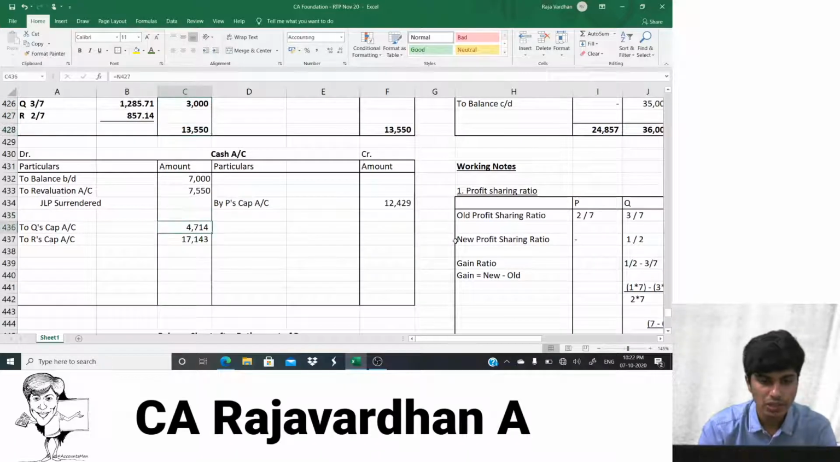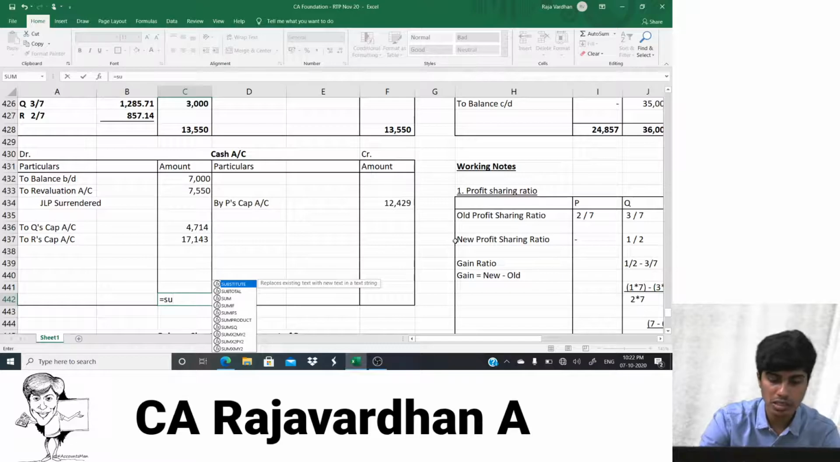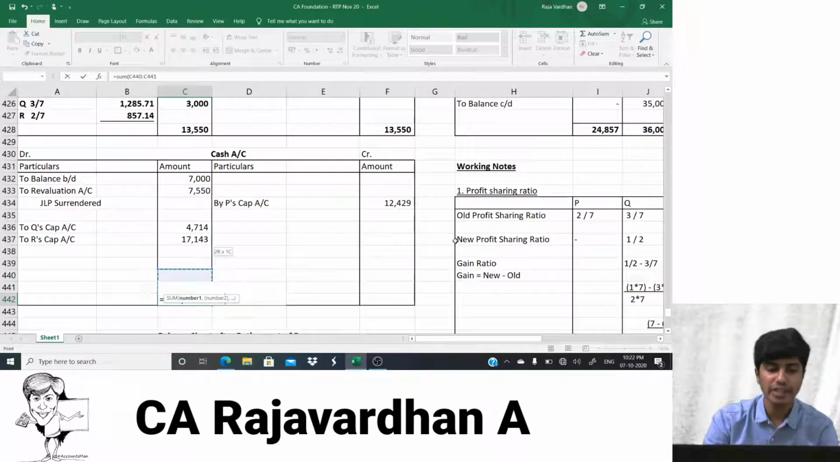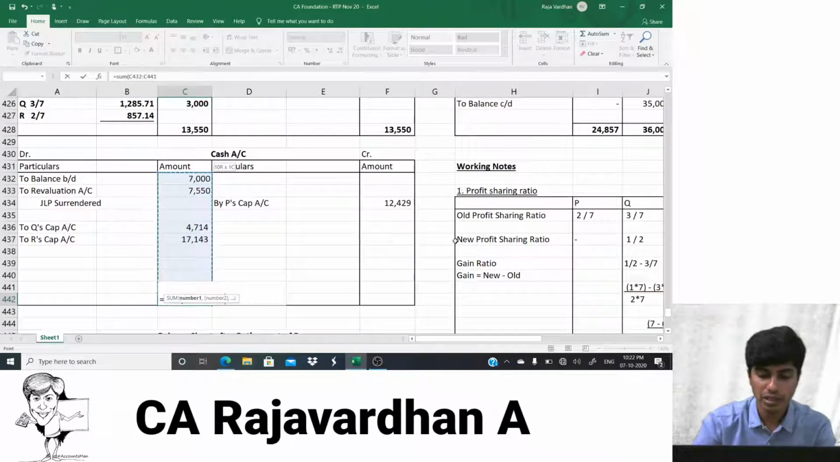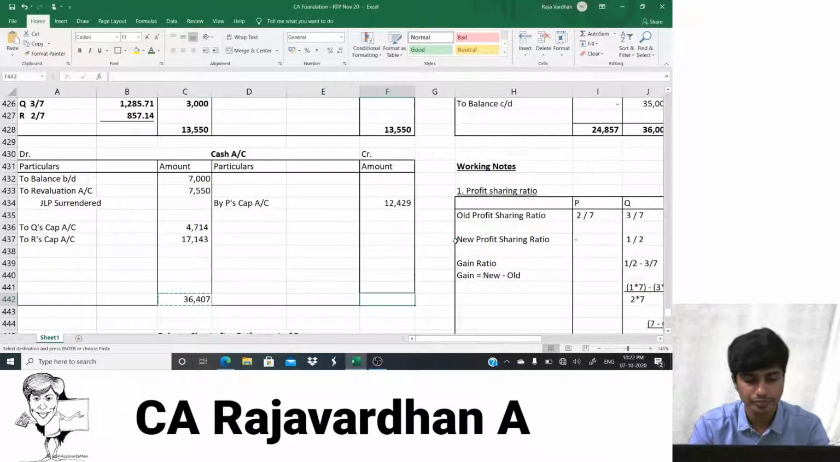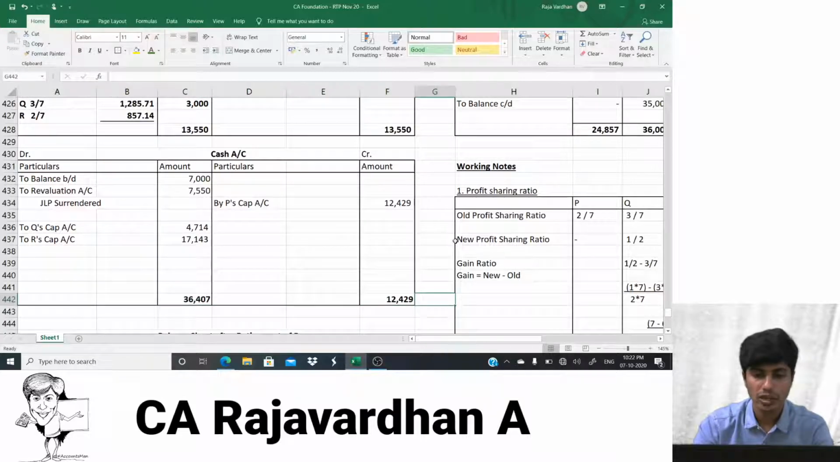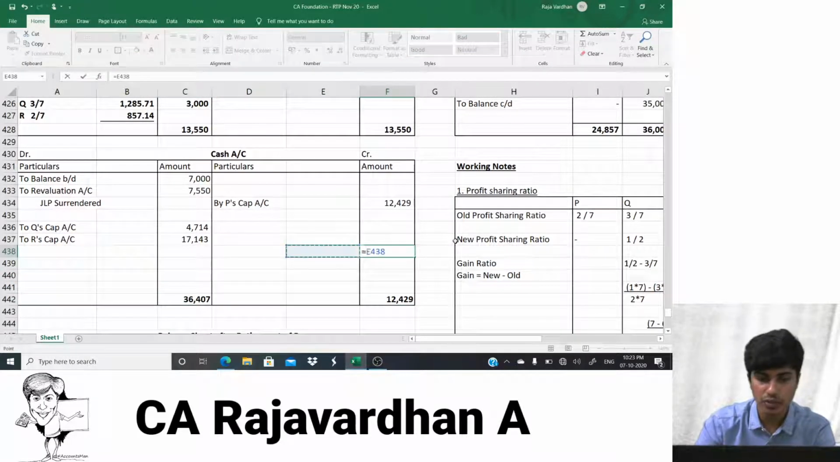Come on, let's total that now. I'll write here is equal to sum. Let's find the totals. Put the balance in figure. Post it to balance sheet and then total our balance sheet. And then we're done. Okay. So 12,429 on the credit, 36,407 on the debit. So basically there is balance carried on is equal to 36,407 minus 12,429.